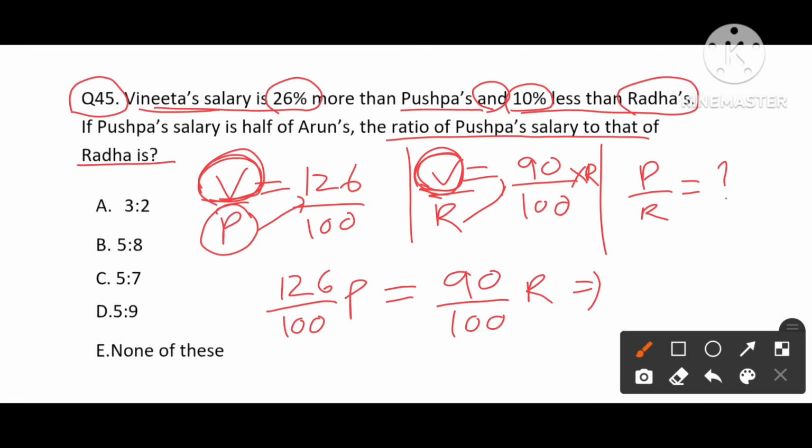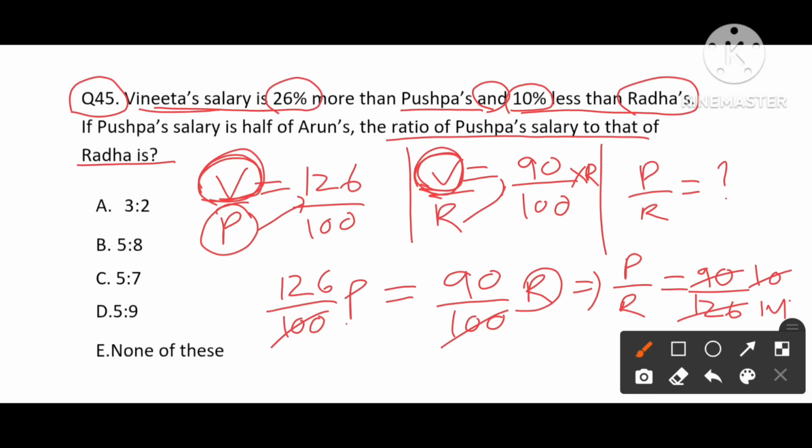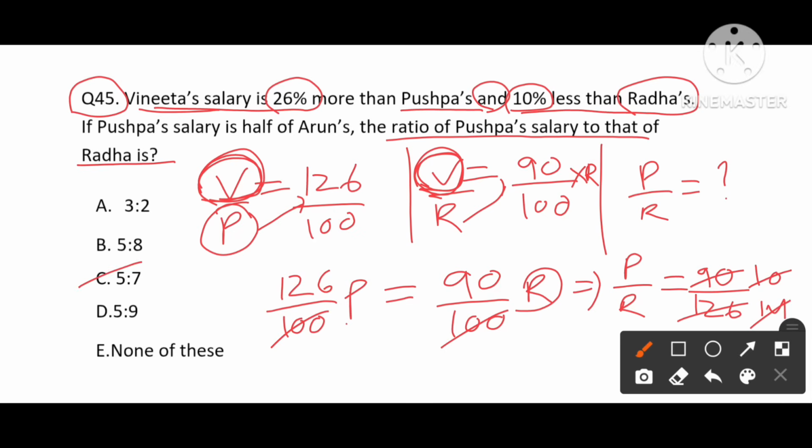We need to find the value of P by R. So R comes this side by division, and the 0 and 100 and 100 cancel, and what we are left with is 90 divided by 126. 9, 10 times, and this will be 9, 14 times. So the ratio we got is 5 and 7. So the ratio 5:7 is our answer.